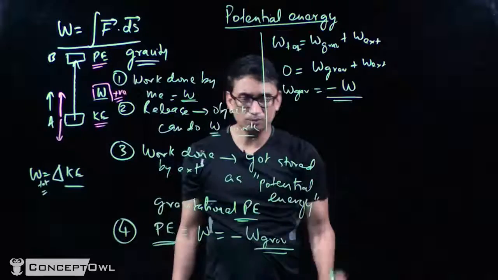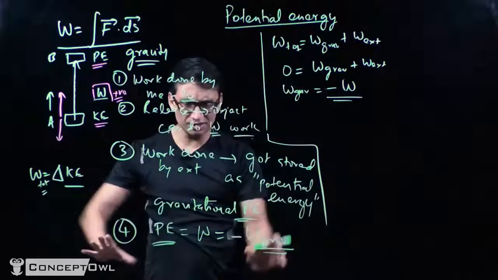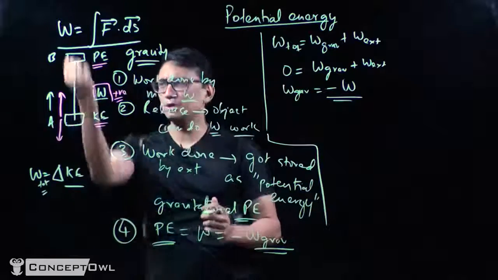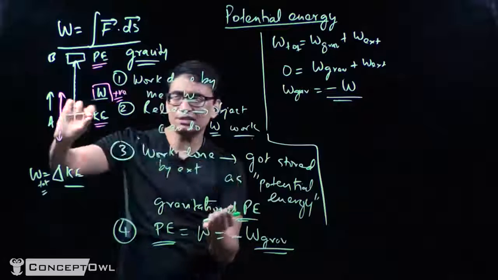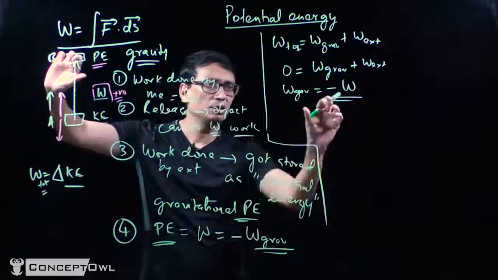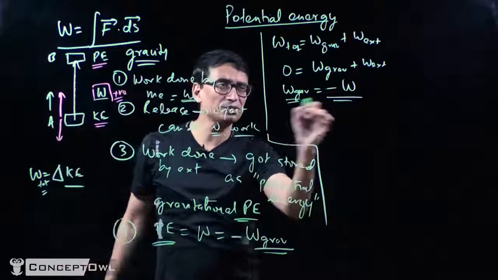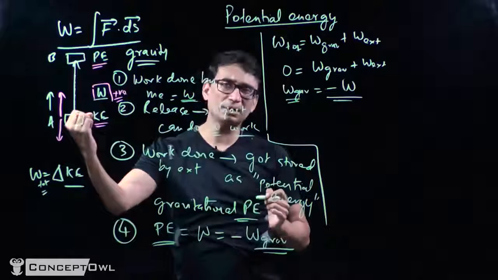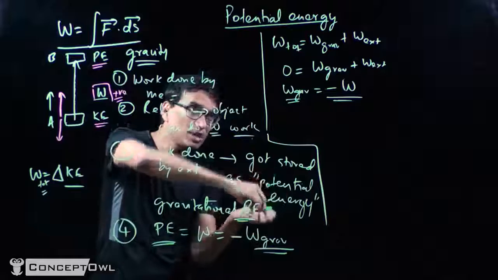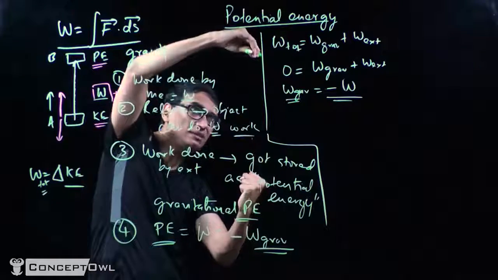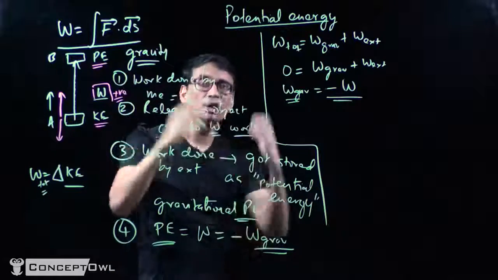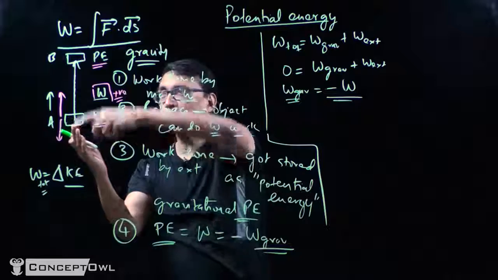Now this is very interesting. One observation I'm going to make is that when the object goes from here to here, the work done by gravity was minus W, and when it comes back, the work done by gravity is going to be plus W. So what is the total work done? Gravity is pulling it down, and then when it comes down again, gravity is pulling it down. So initially the work done is negative, then positive. What is the total work done by gravity when it goes from here to here and back?